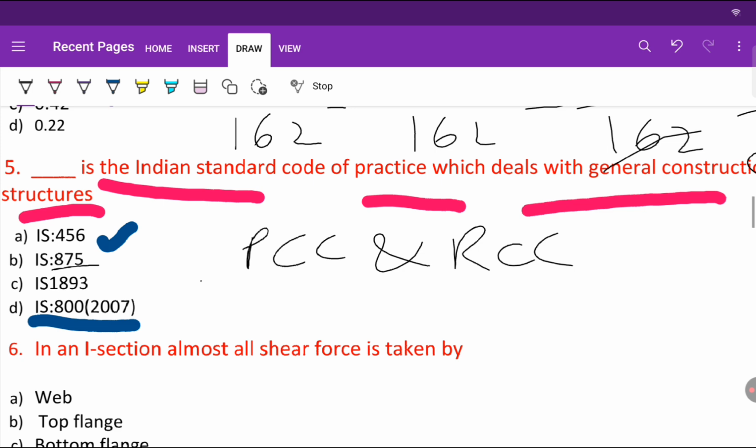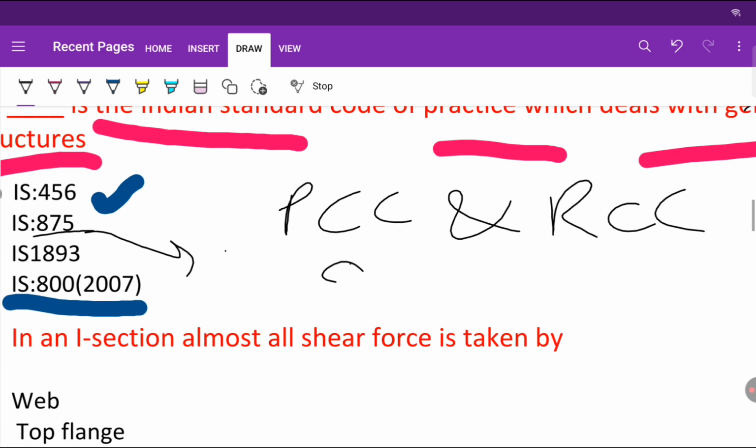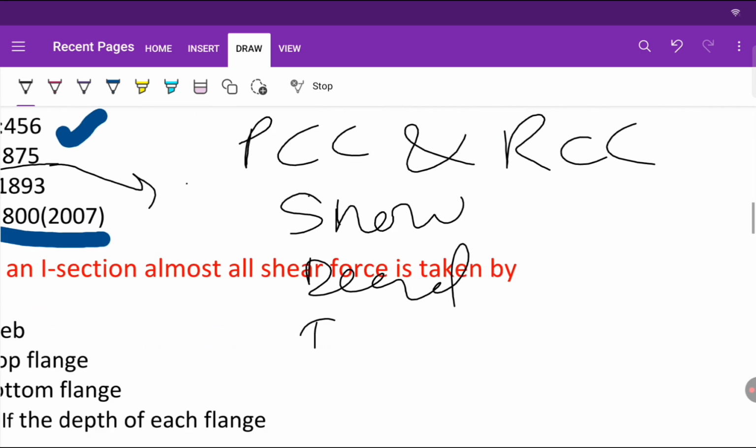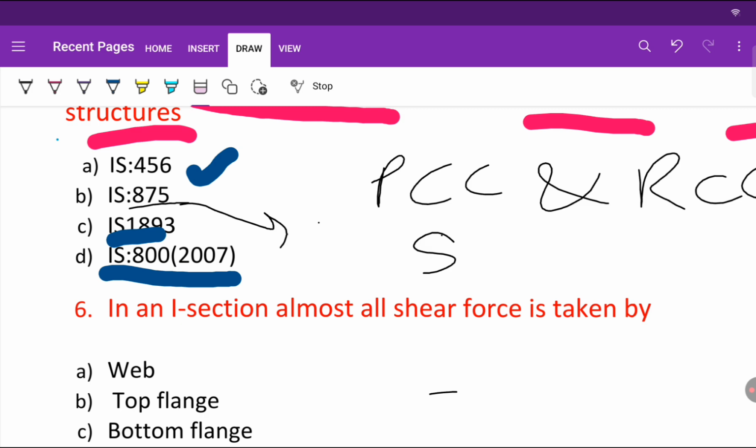And IS 875 is the IS code that provides the various specifications of load. For example, snow load, dead load, imposed load. So all the specifications are given under this code, IS 875. Now IS 893 is used for earthquake design. Okay, so move to the next question.